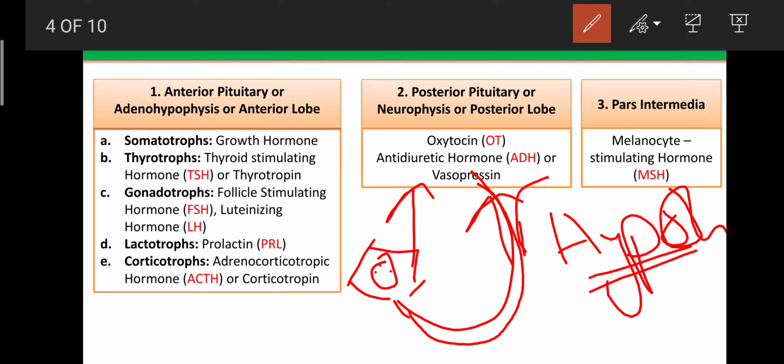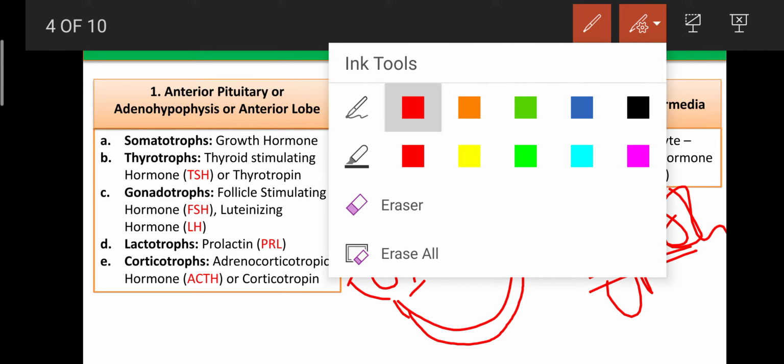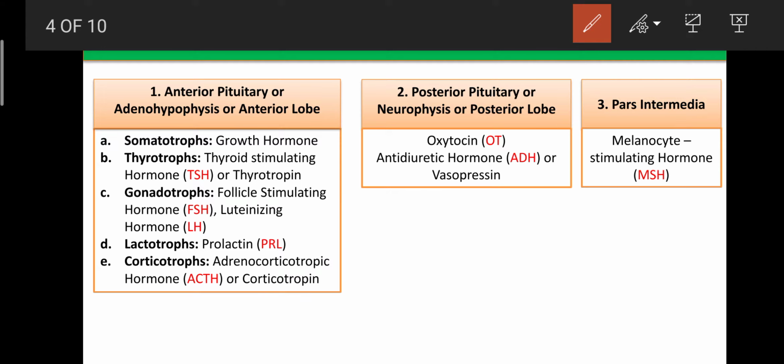It is another name of the posterior pituitary gland or posterior lobe. The posterior lobe mainly secretes two hormones: oxytocin, as well as the antidiuretic hormone, which is also known as ADH and vasopressin.